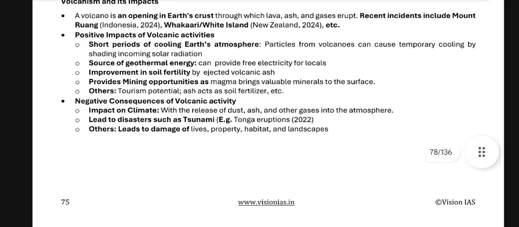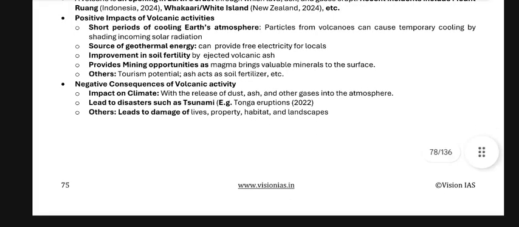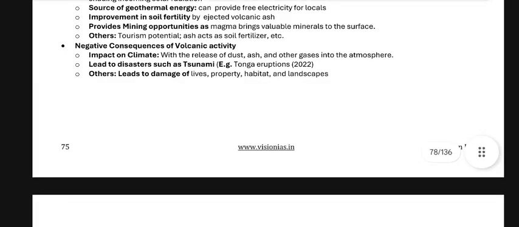Negative consequences of volcanic activity: impacts on climate with the release of dust, ash, and other gases into the atmosphere. It can lead to disasters such as tsunamis, for example the Tonga eruption in 2022, that leads to damage of lives, property, habitat, and landscape.